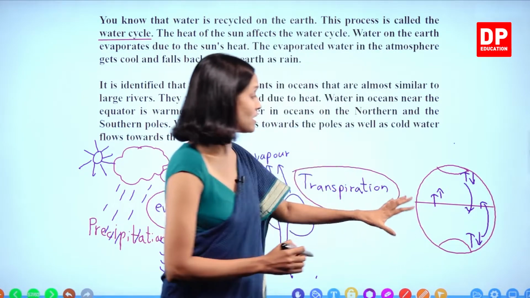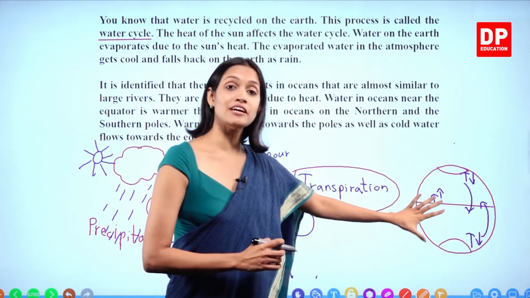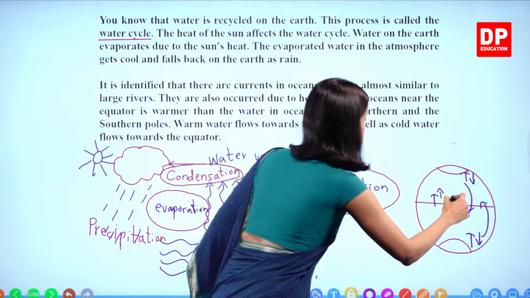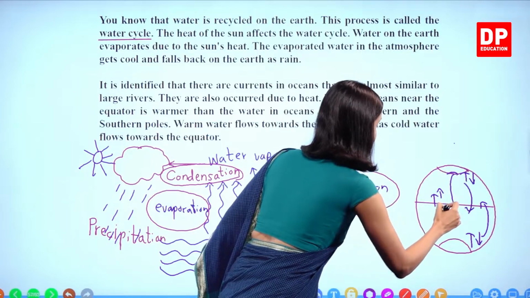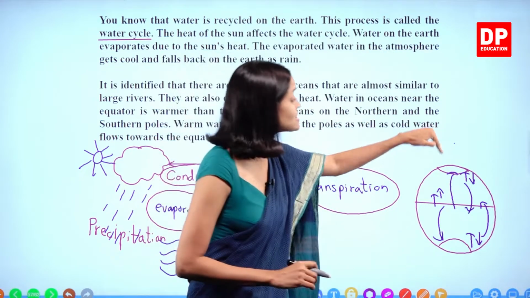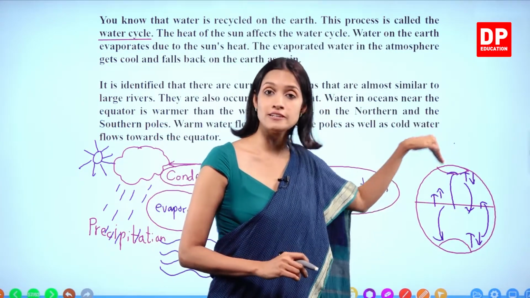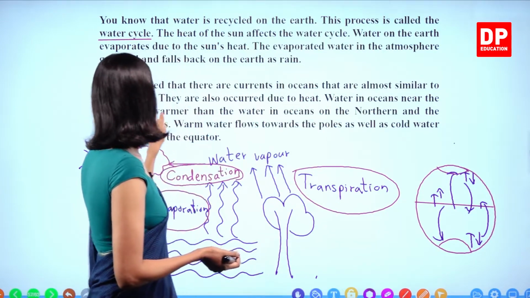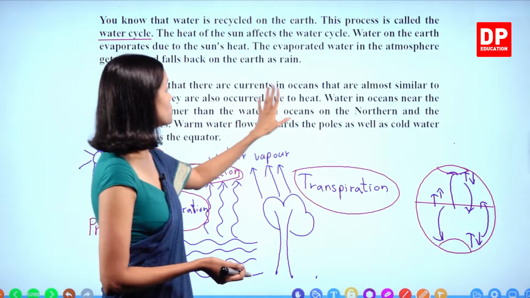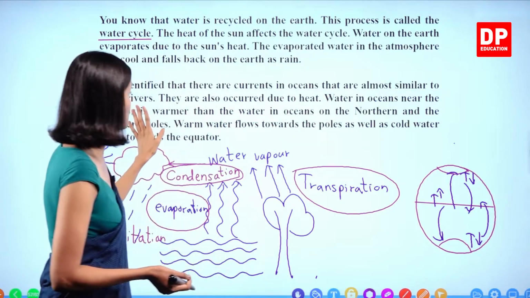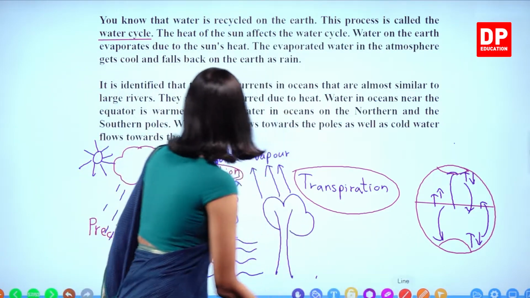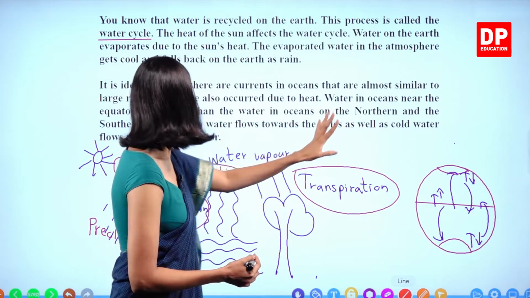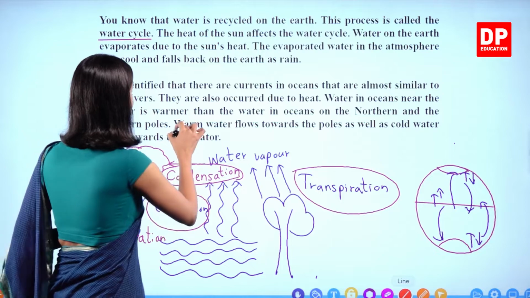In the same way, in this equator area, what happens? The temperature of water is very high. That water also flows towards the polar regions. These are known as water currents. Right, children? Water in oceans near the equator is warmer than the water in oceans on the northern and the southern poles. Right? That's why it's given that warm water flows towards the poles as well as cold water flows towards the equator.